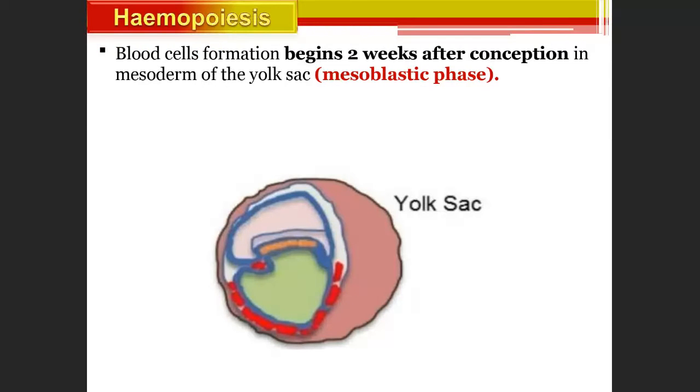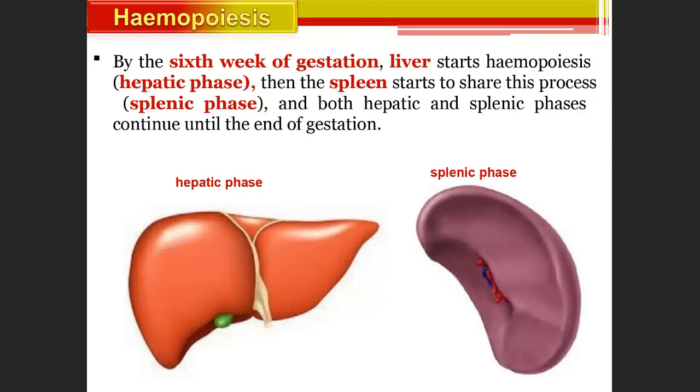And blood cell formation begins 2 weeks after conception in the mesoderm of the yolk sac. So whenever there is conception, after 2 weeks it starts forming. That is called the mesoblast. The blood cells start forming. By the 6th week of gestation, the liver starts hemopoiesis, that is called the hepatic phase. Then the spleen starts to share this process, the splenic phase, and both hepatic and splenic phases continue until the end of gestation. So after 2 weeks only, it will start forming.